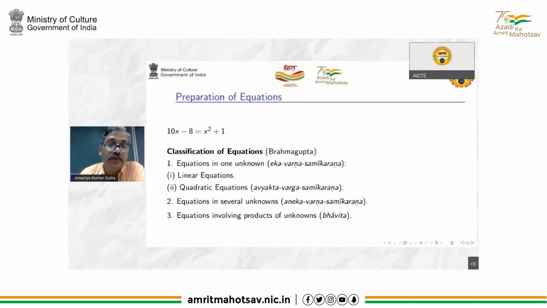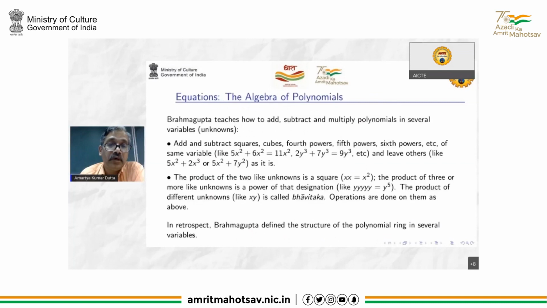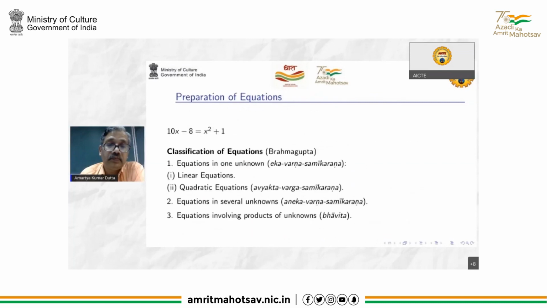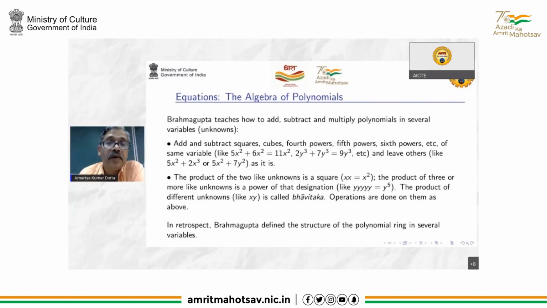Then next is the preparation of equations. I think some LaTeX problem has occurred, so that has disappeared, doesn't matter. So the equations are processed in the same way that we do now. Then equations are classified. The point I'm trying to say is that the classification is not important, but they have a name for equations, samikarana, and they classify, like equation in one variable, quadratic equation, equation in several unknowns. So there are various terms for that.